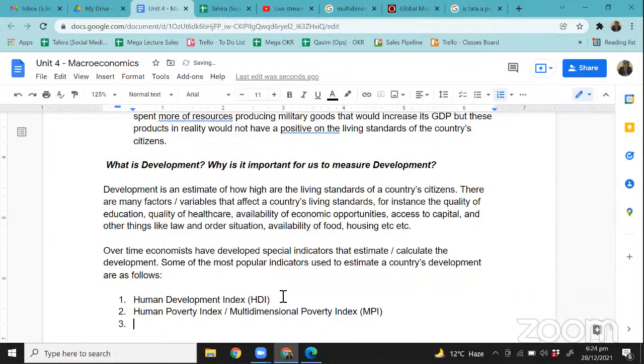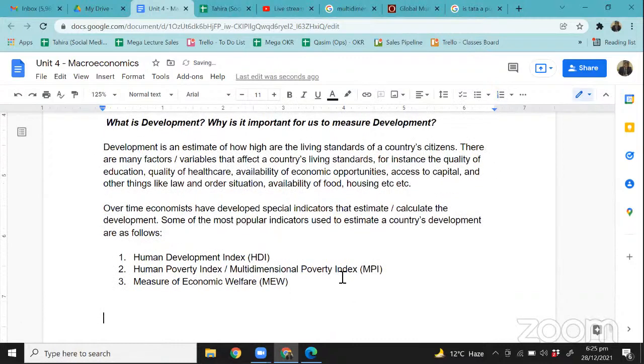Okay. This being said, there's one more, and that is known as the measure of economic welfare, MEW, right? Measure of economic welfare. So these are the three methods that we talk about for development, and we'll discuss in detail what each of these methods show us and all that, right?